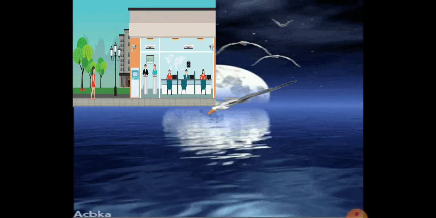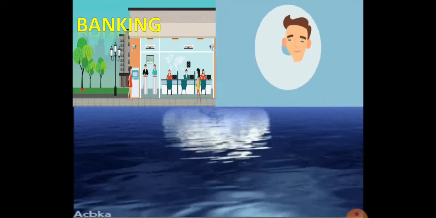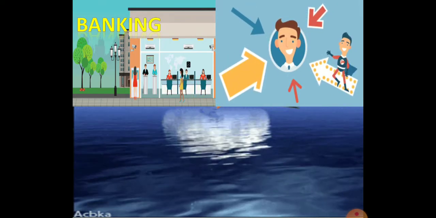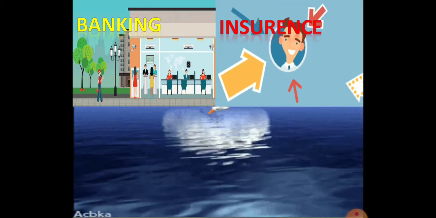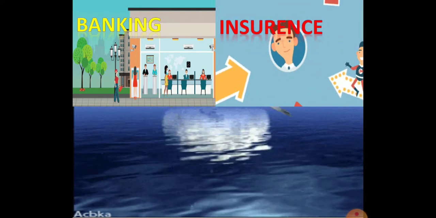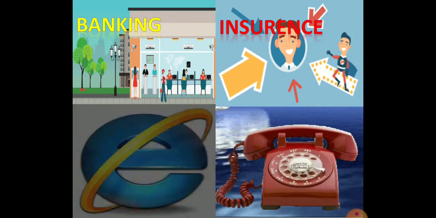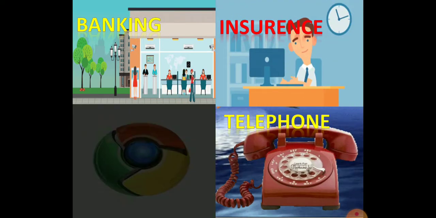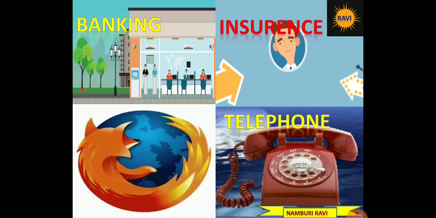Now other activities we can see: banking, both private banks and government bank activities, and insurance from the private sector and the public sector, internet, then telephone, cell phone are a part of the service sector or the tertiary sector.